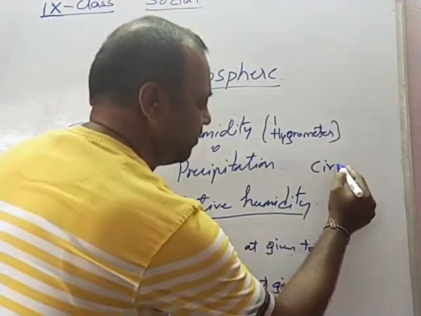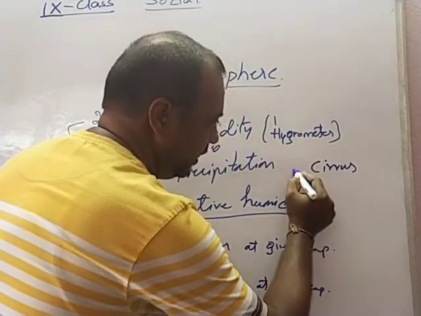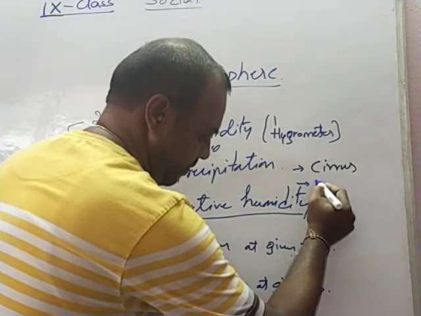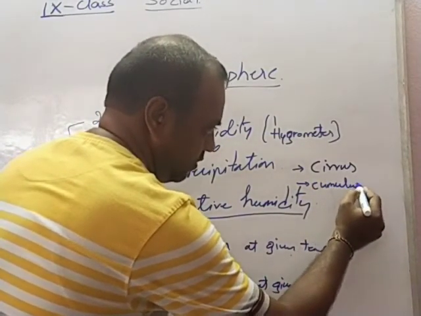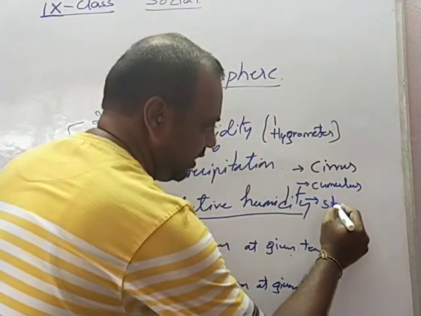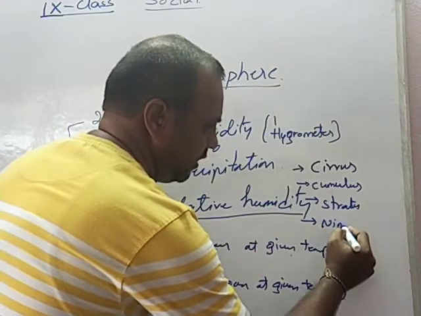Cirrus clouds are the high level clouds, the next level clouds are the cumulus, the third level clouds are the stratus, and the fourth level clouds are the nimbus.